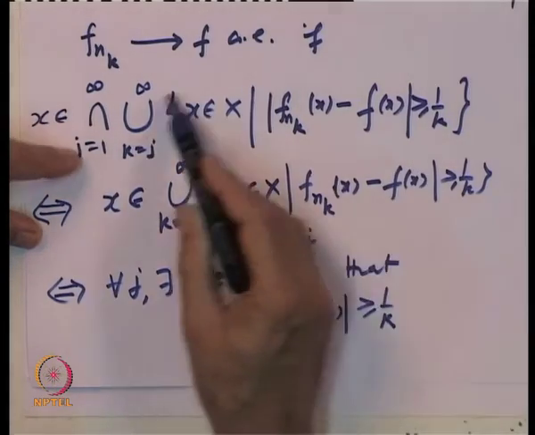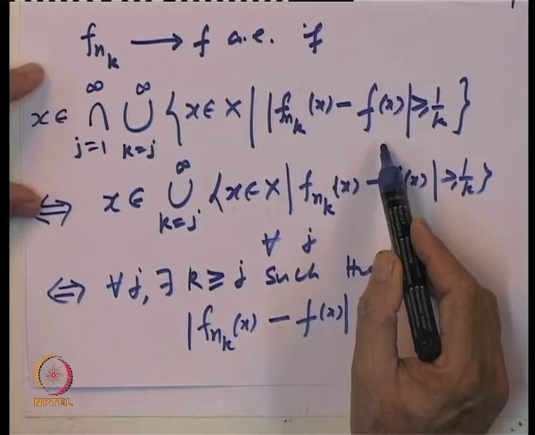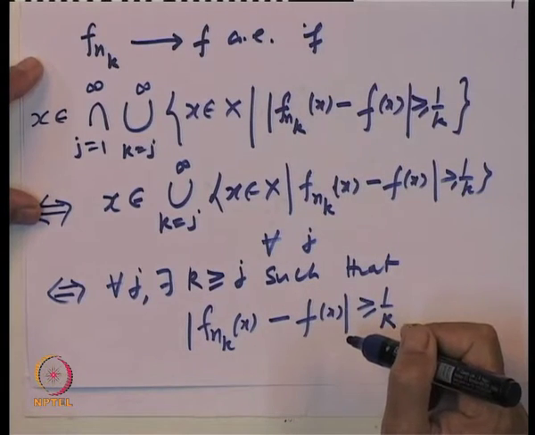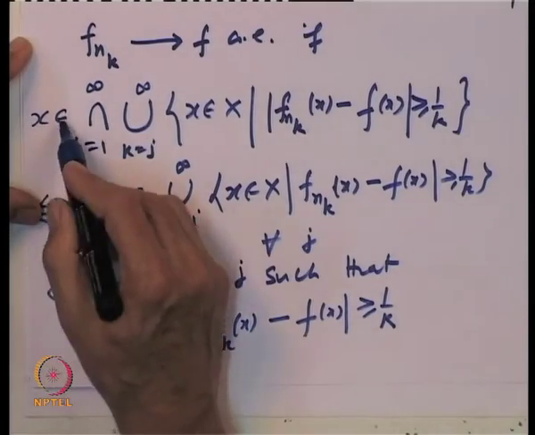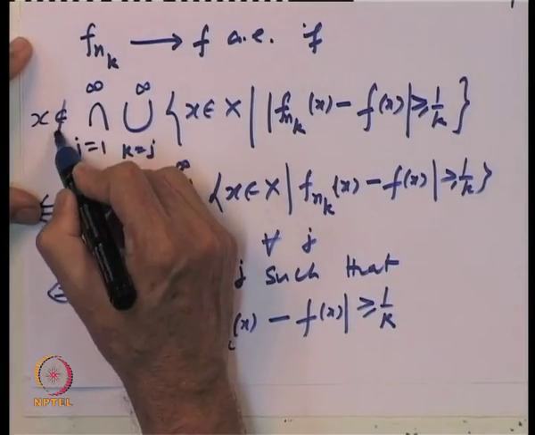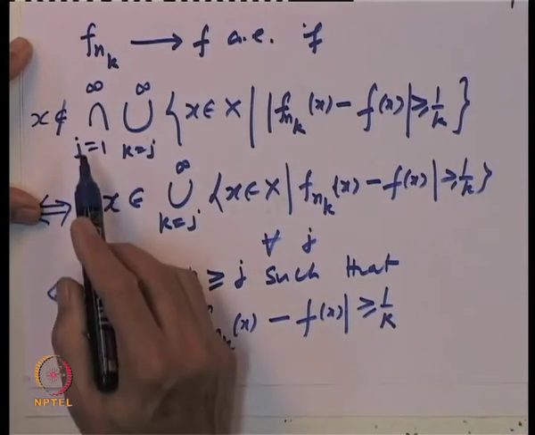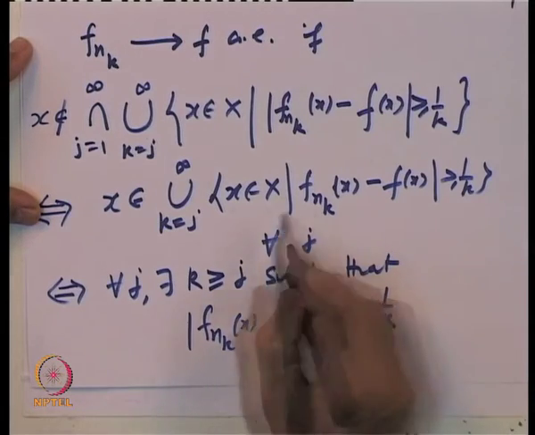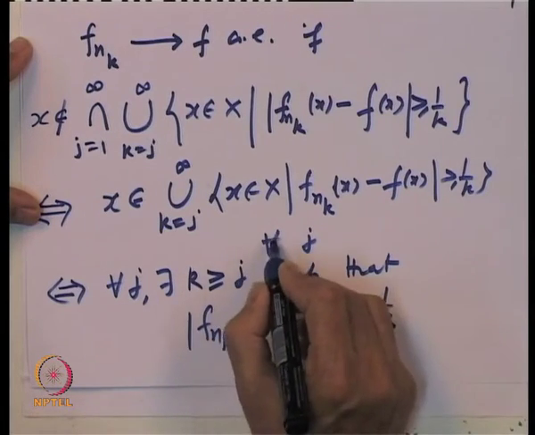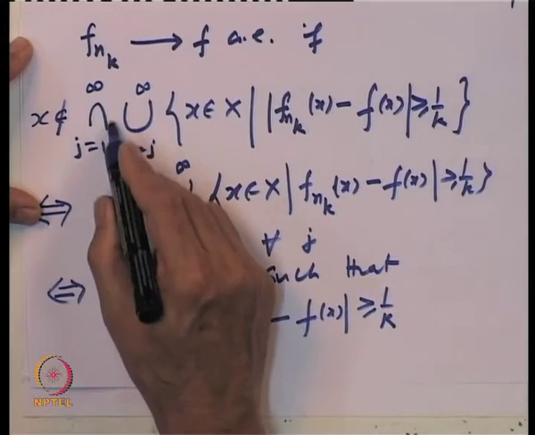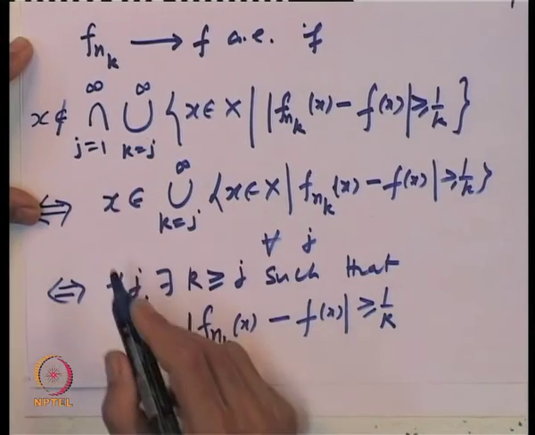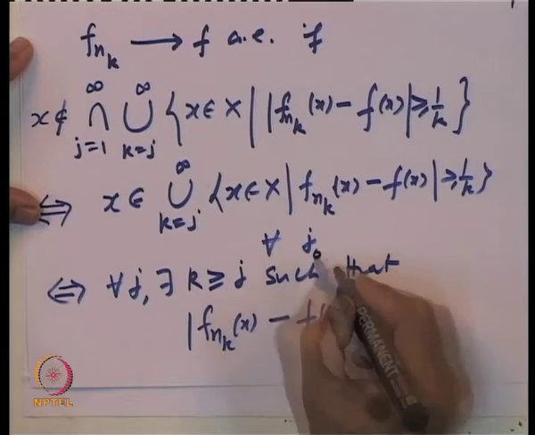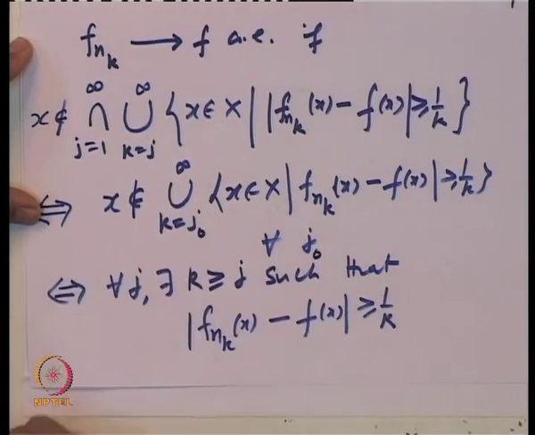So, if we show that this set has got measure 0, that means if x does not belong to it, then it must converge. So, what is the meaning of saying that x does not belong to this set? It does not belong to the intersection, that means it does not belong to at least one of them. So, there exists some j naught such that x does not belong to this.